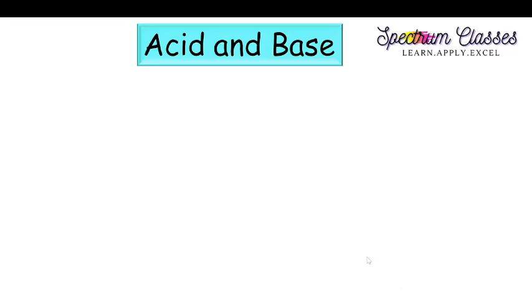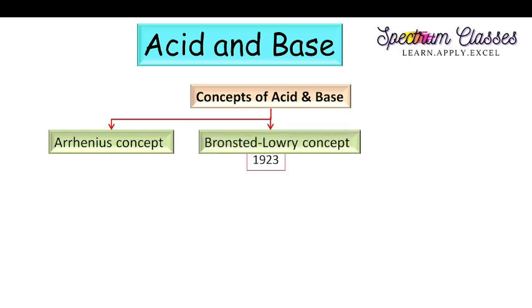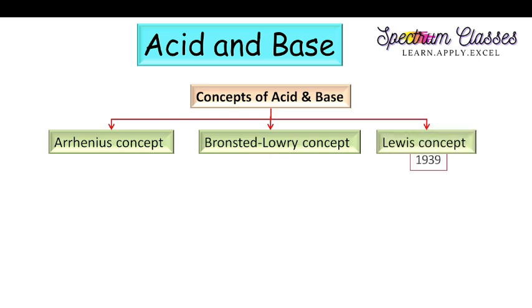So in this video, I am going to discuss the whole concept about acids and bases. First of all, we are going to discuss the acid and base concepts. We have three different concepts about acids and bases. The first is the Arrhenius concept, from 1884. The next is the Bronsted-Lowry concept, given in 1923, and the next is the Lewis concept, put forth in 1939. Now, according to these three different concepts, we are going to discuss acids and bases.